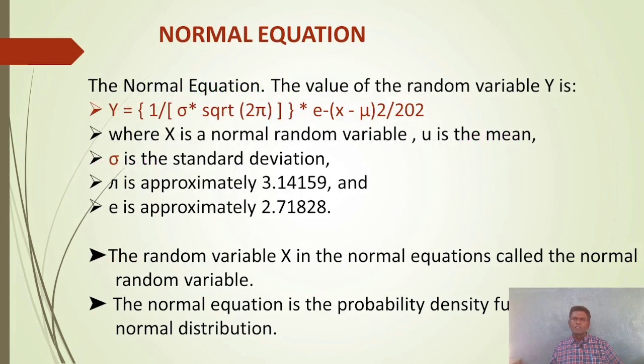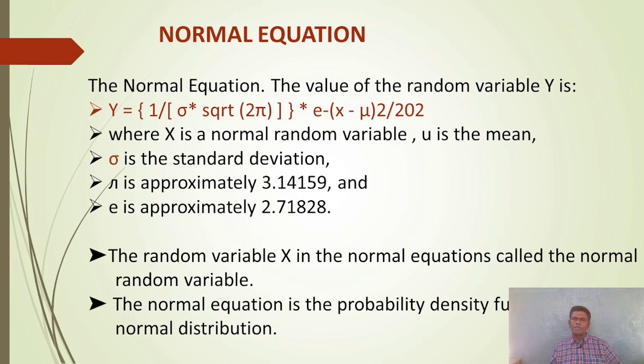Normal equation. In the normal equation, the value of the random variable y is equal to 1 by sigma square root of 2 pi times e to the power minus (x minus mu) squared by 2 sigma squared, where x is a normal random variable, mu is the mean, sigma is the standard deviation, pi is approximately 3.14159, and e is approximately 2.71828.